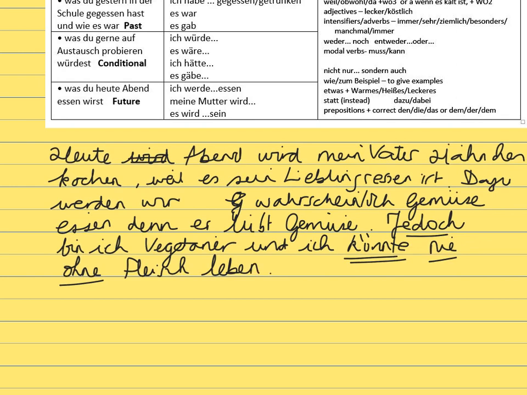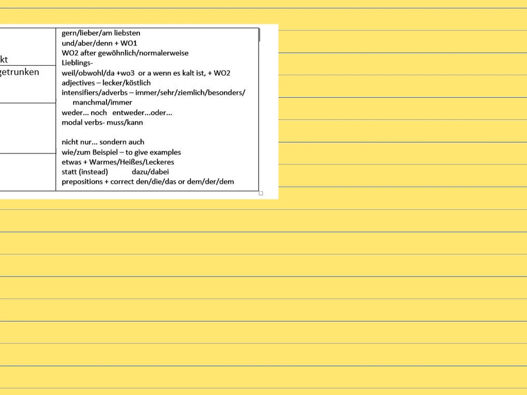Now, I'm sure that I have probably written about 120 words there, but I've been sort of showing you some of the things that I've been doing, or more, some of the things that you could or should be doing. So, what have I successfully used from this list, and what have I not used that I haven't shown you? Okay, so from this list, I have definitely used gern and am liebsten. I've definitely used und, aber and denn. I use gewöhnlich, I've used lieblings, I've used weil and da. I've used some good adjectives.